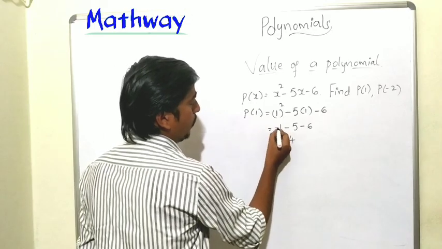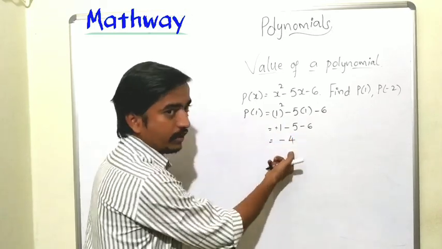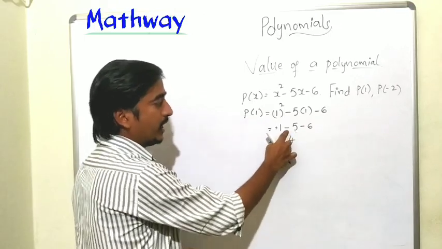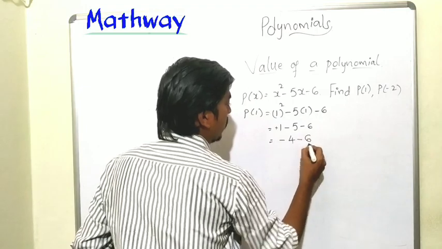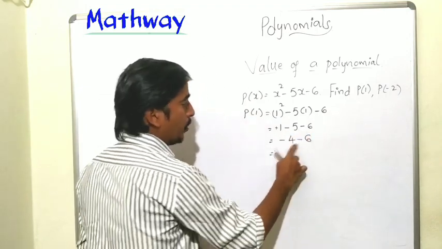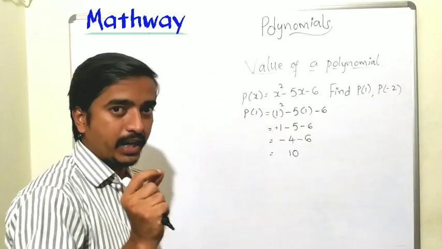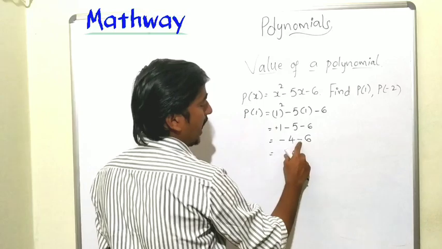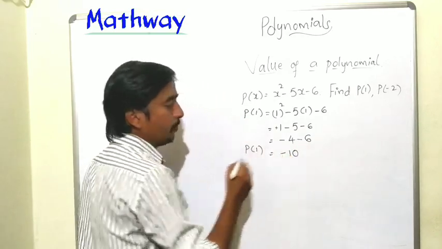Subtract them: 5 minus 4 is 1, and the bigger number 5 has the negative sign, so it is minus 4. Then minus 6. Minus and minus, so let's add them. 4 plus 6 is 10. We take the bigger number's sign; 6 is bigger and has minus, so minus 10. The value of P of 1 is minus 10.